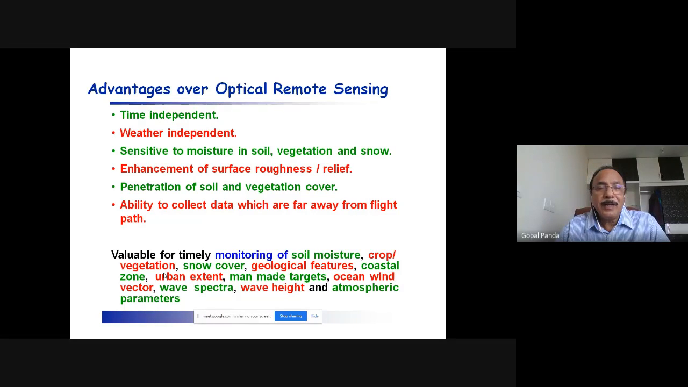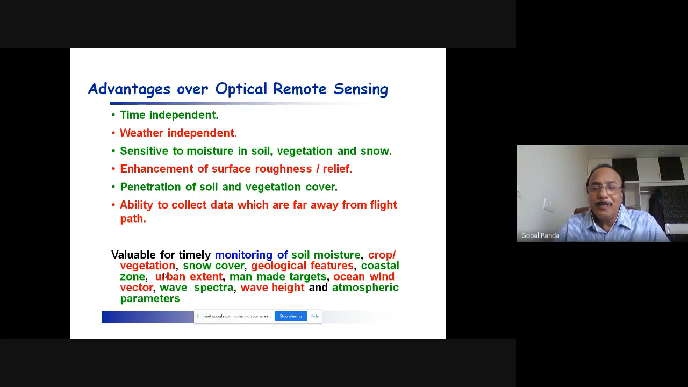So that is how SLR, side-looking airborne radars, are mostly placed in the aircraft which are used by the defense people to collect information on the border territories, what sort of activities are going on. So this is a military application of microwave remote sensing. It is also valuable for timely monitoring of soil moisture. So these are the areas where microwave remote sensing is used.